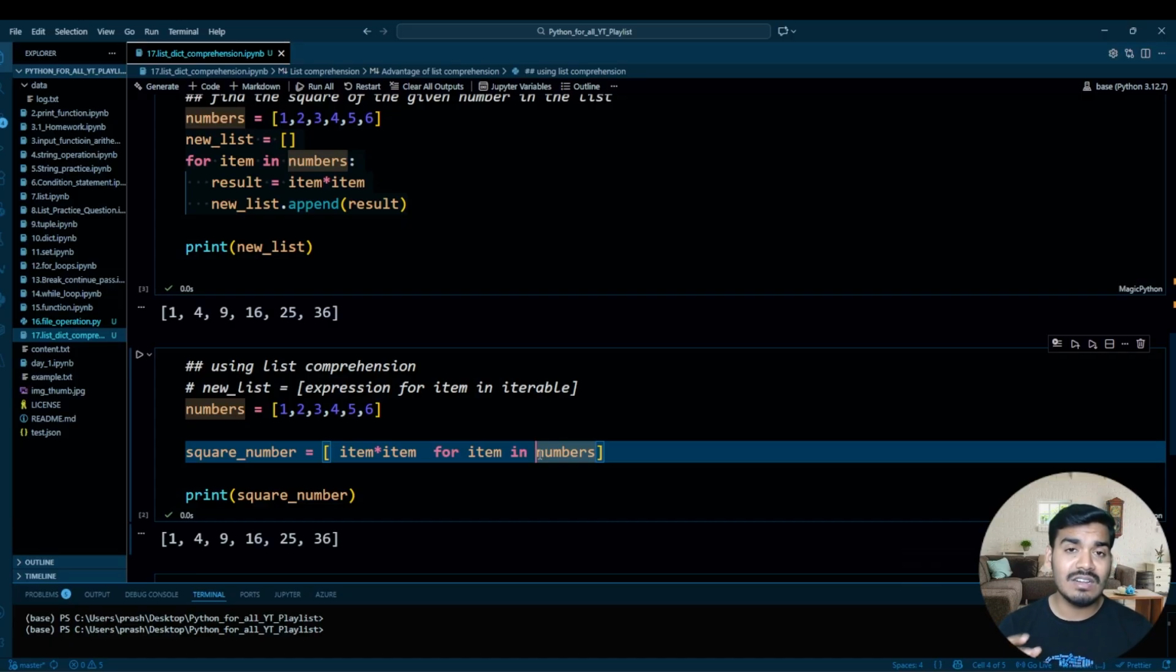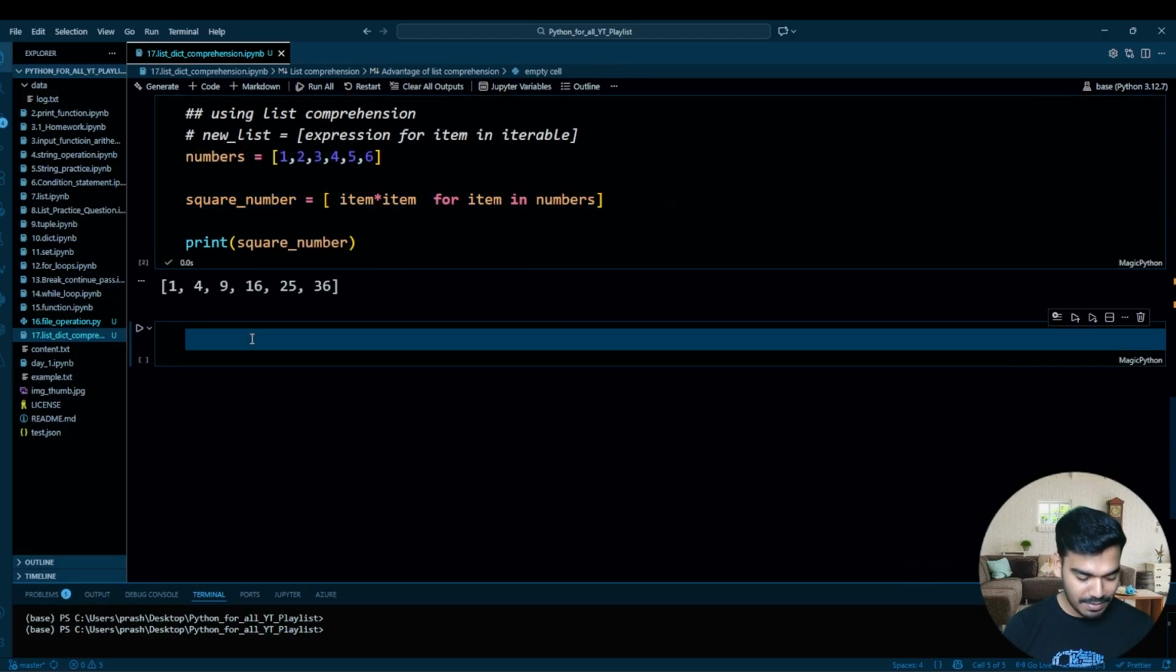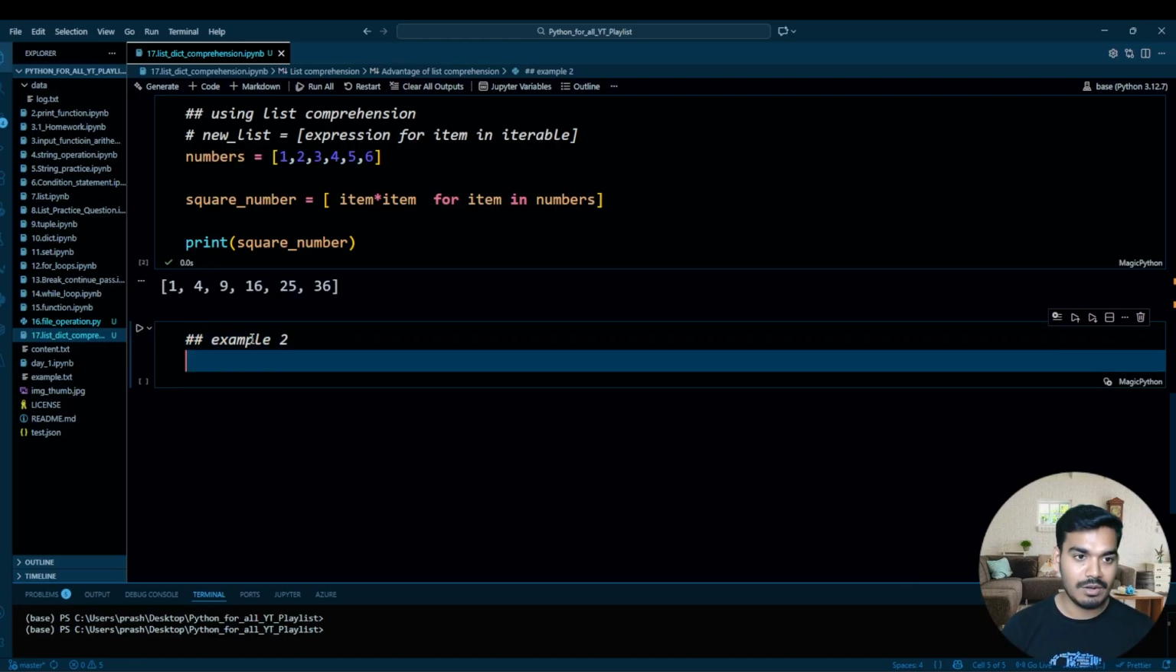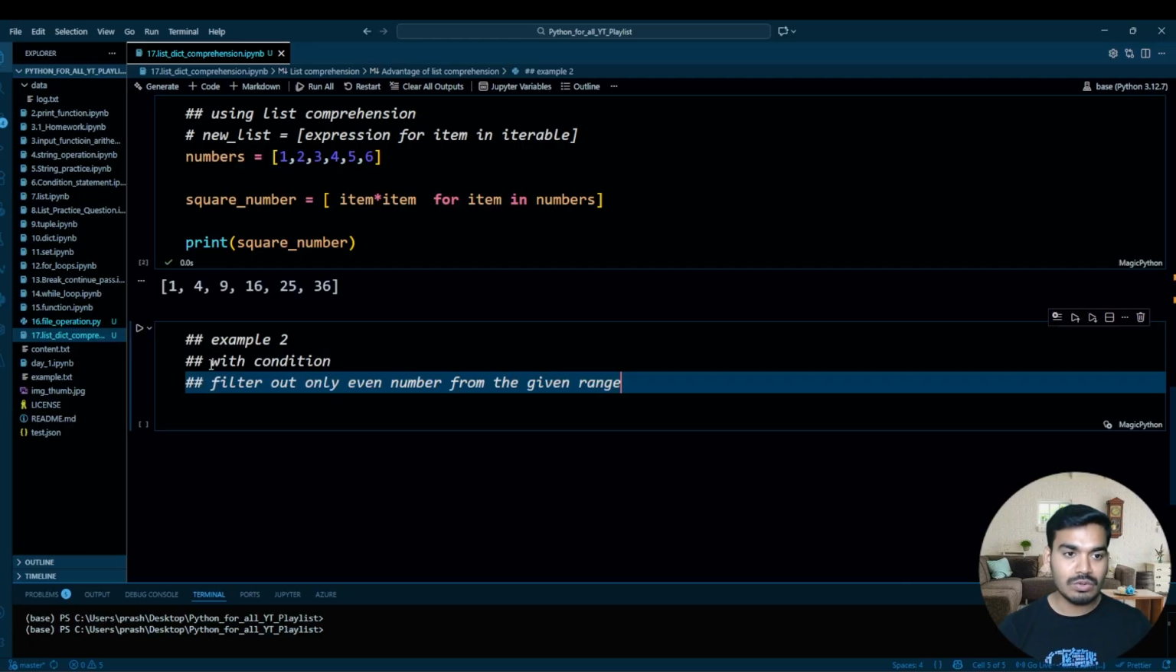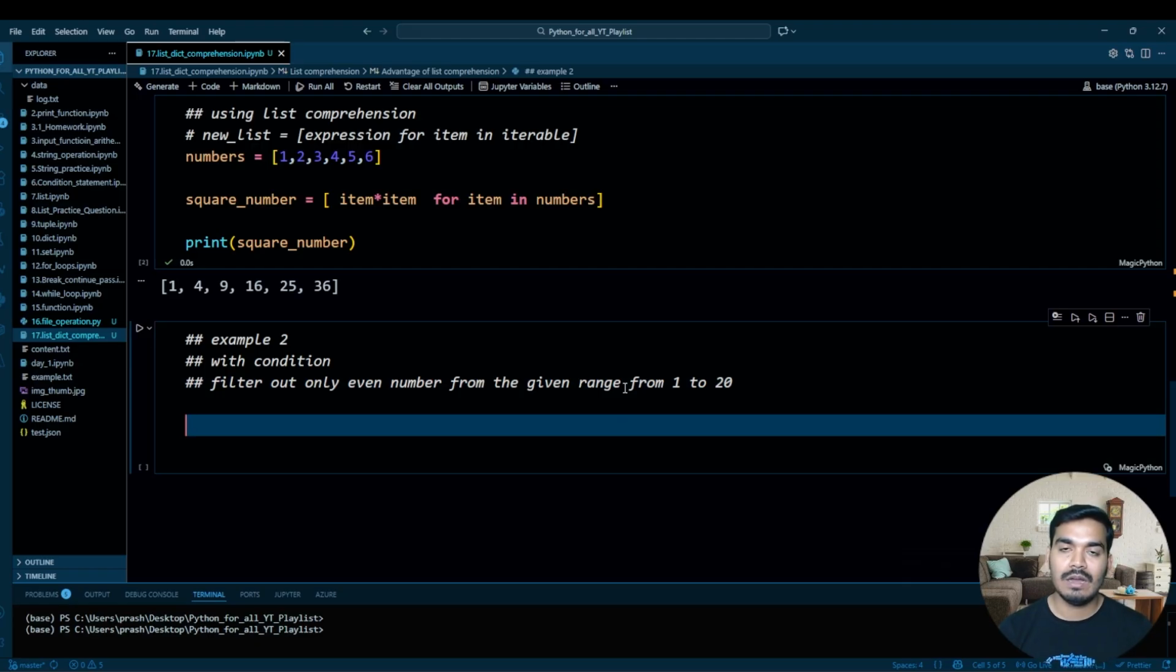Now we'll understand this list comprehension with more examples. So let's see the next example. Example number 2. So in example number 2, we will understand how to execute the list comprehension with a condition. So the question is, with condition, filter out only even numbers from the given range. Let's consider the range is from 1 to 20. So we have a 1 to 20 range, and from there we want to filter out only the even numbers. Okay, so I will take one even number variable,